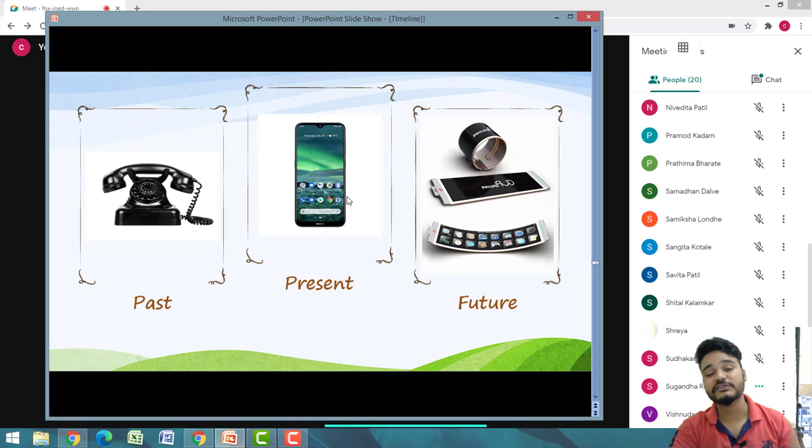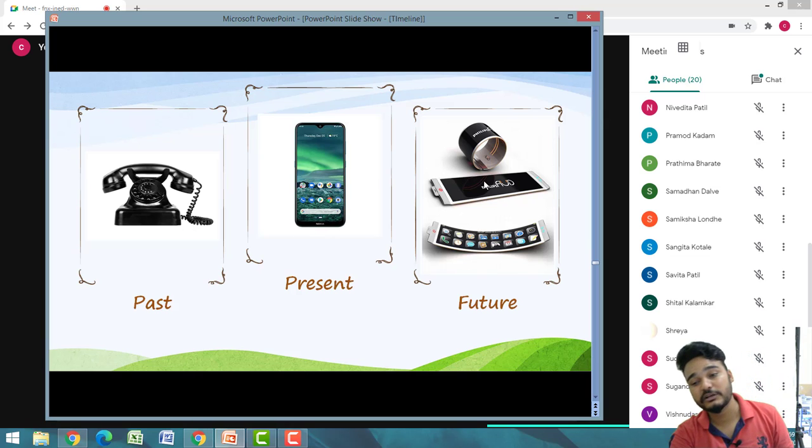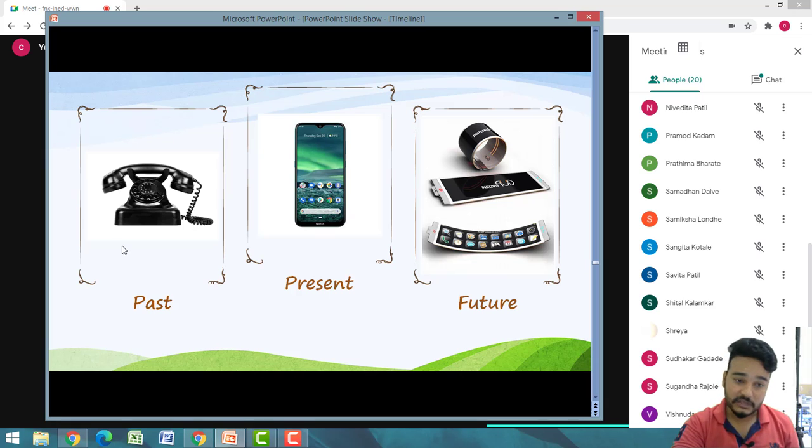So past, present and future. Past, he was in class 1, in present he is in class 3, and in future he will become a doctor. So this is another example of a telephone.